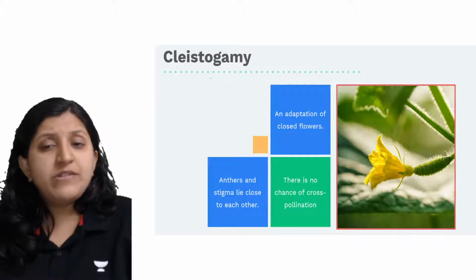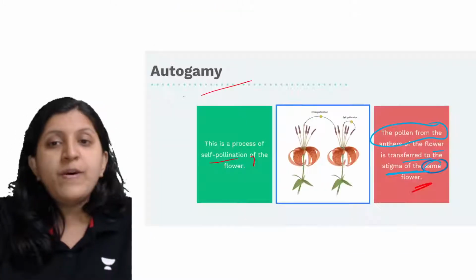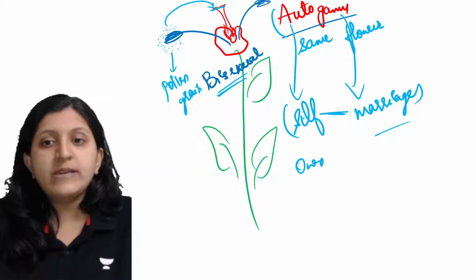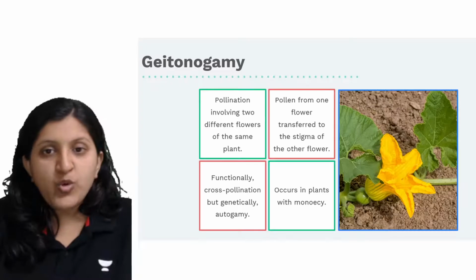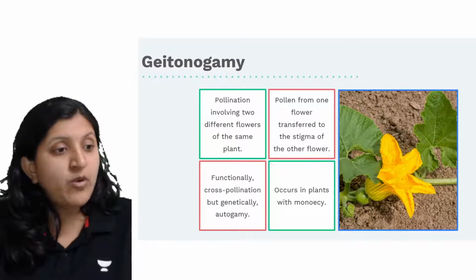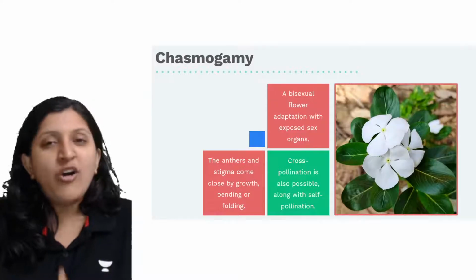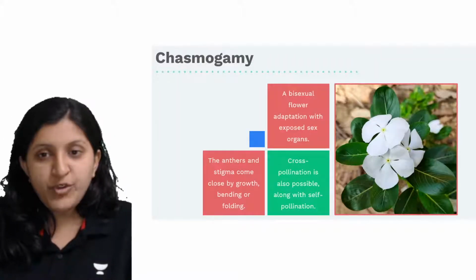So let's have a look at the other structures, other definitions that are there. Now this is with respect to the type of pollination, that is autogamy itself. So you can find clistogamy, then there is chasmogamy, and then we will talk about geitonogamy. All these are related to self only, or we can say that all these are related to only one flower, only one plant. So there is no involvement of two plants here.